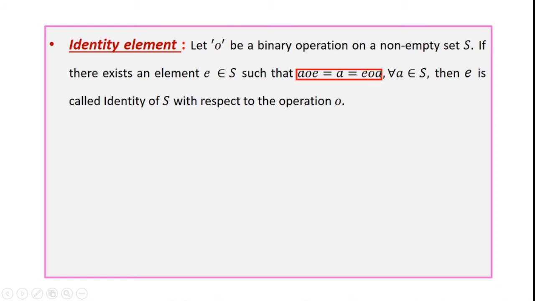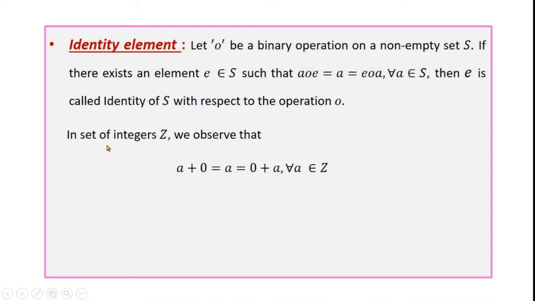Whenever circle satisfies this relation for all a belongs to S, then e is called identity element in S under the binary operation circle. In the set of integers Z, we observe that a plus 0 is equal to a, that is equal to 0 plus a for all a belongs to Z. Here we see that this is same as this one.